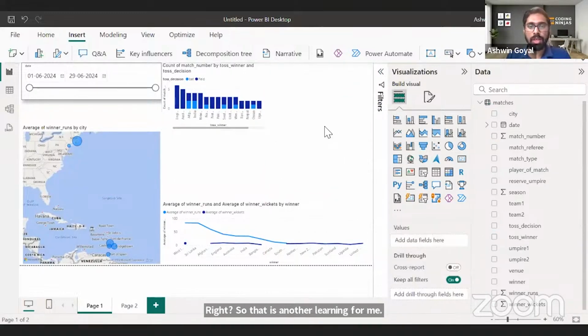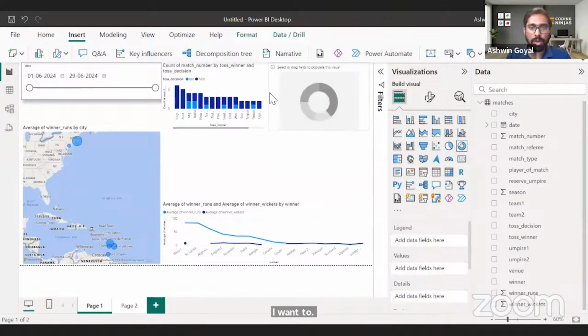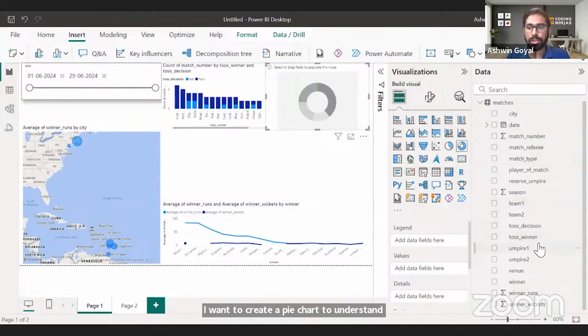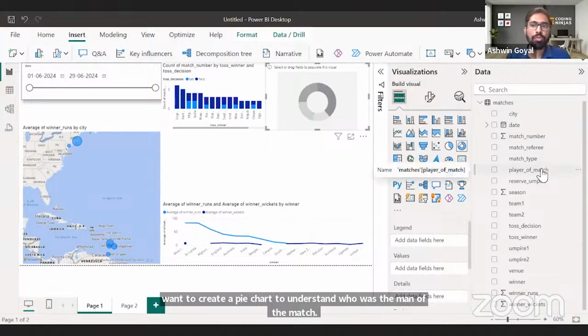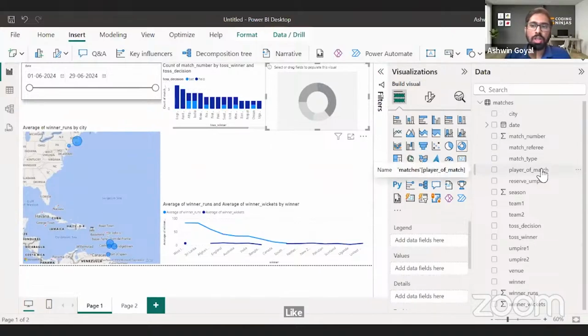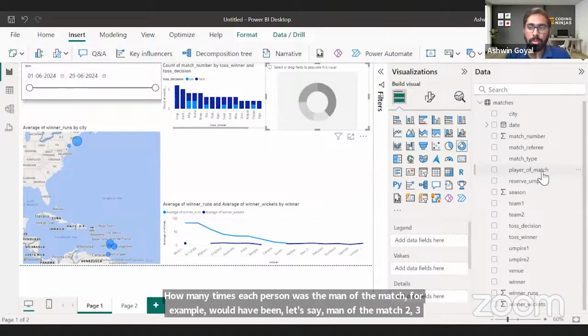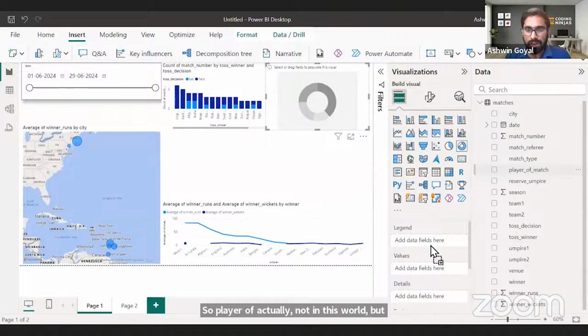And very quickly, now what I want to do is create one chart before I pause for a moment. I want to create a pie chart to understand who was the man of the match, like how many times each person was the man of the match. For example, Kohli would have been, let's say, man of the match 2-3 times probably. So player of the, actually not in this World Cup, but maybe Rohit Sharma. So let's just add player of the match here.